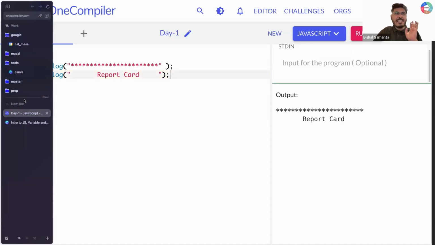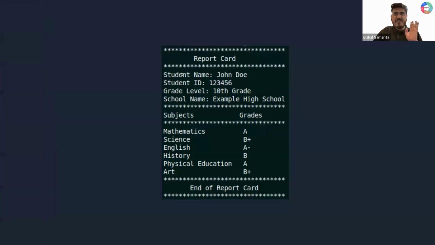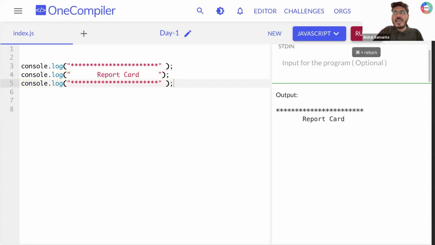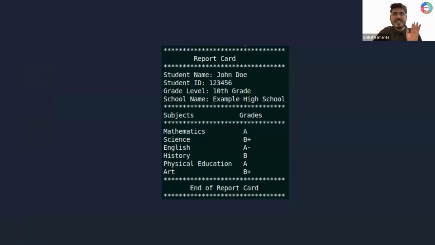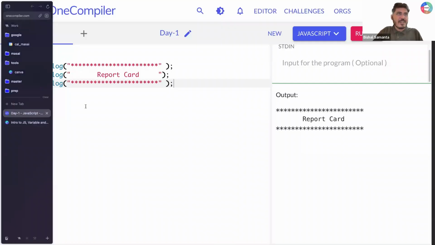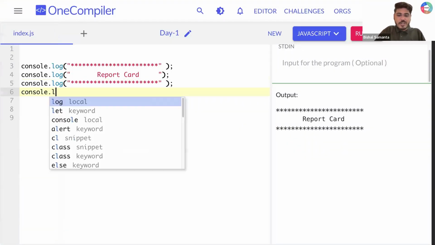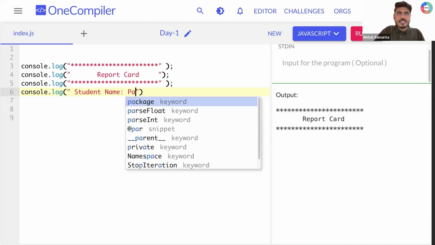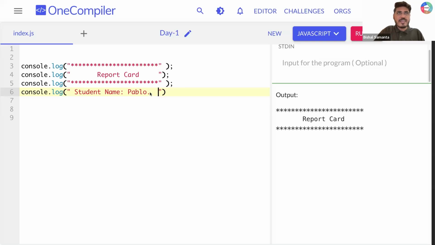Are you able to see a similar kind of output? I need all of your attention, guys. After that, again one more line of stars, right? I'm copying all of this from here and printing. I'm running it. Can you see? Report card, right? After that, what do I need to print? Student name, John Doe, let's say. So I'm writing console.log, and inside that I'm writing student name, and after that, let's say Pablo. Now I'm printing it again.